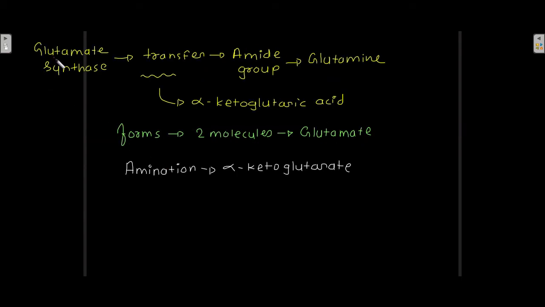Now this enzyme, glutamate synthase, transfers the amide group from the glutamine to the alpha ketoglutaric acid. Okay, and this produces 2 molecules of glutamate, and this whole reaction is also known as amination of alpha ketoglutarate. So what is amination of alpha ketoglutarate? The amino group from the glutamine is transferred to the alpha ketoglutaric acid, and because of this amination of alpha ketoglutarate, there is formation of 2 molecules of glutamate.